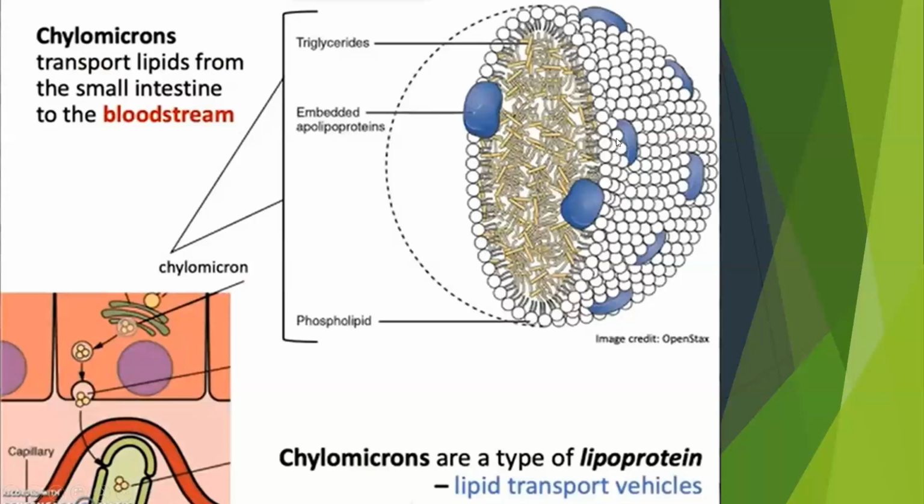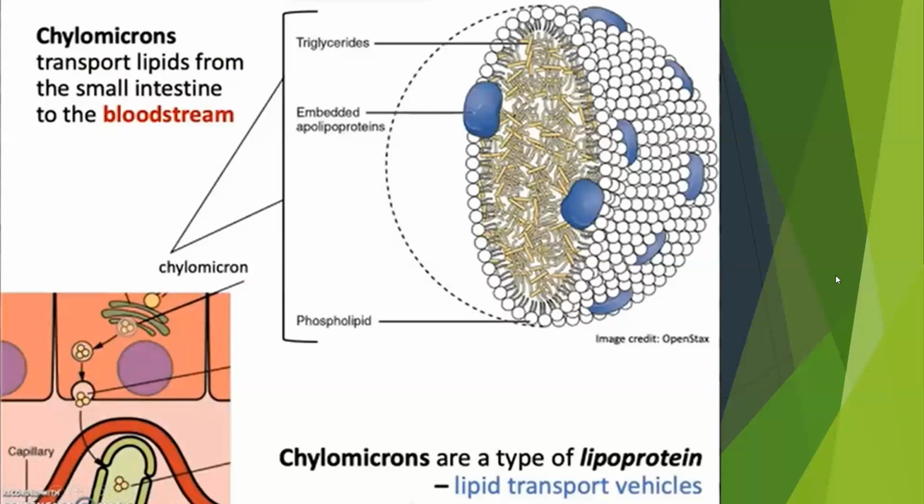If you take a closer look, this is the cup of the phospholipid. Its head is pointing outside, and the tail is pointing inside, so that it can create a substance called chylomicrons. So chylomicrons are a type of lipoprotein.